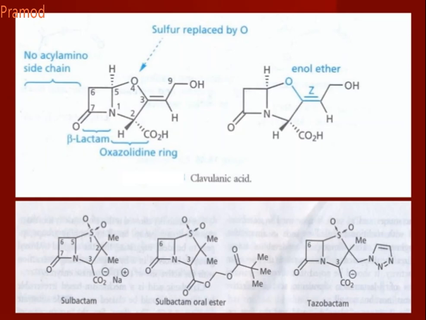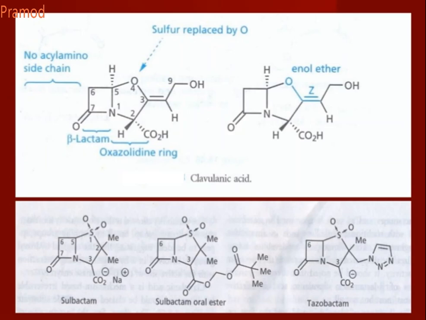Now the beta-lactamase inhibitors are beta-lactam structures that have negligible antimicrobial activity. As such, these inhibitors don't have any antimicrobial activity, but they inhibit the enzyme beta-lactamase. Listen carefully. The only thing they have is a structure similar to that of your beta-lactams, but they have negligible antimicrobial activity.